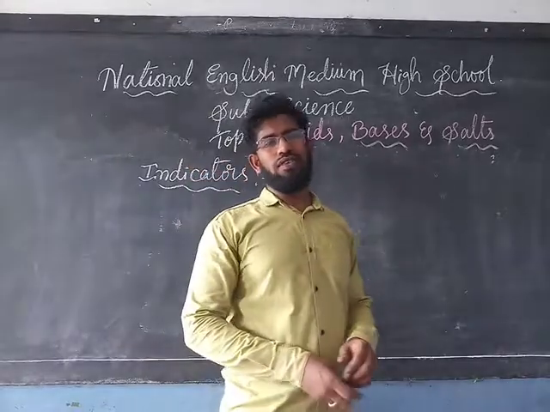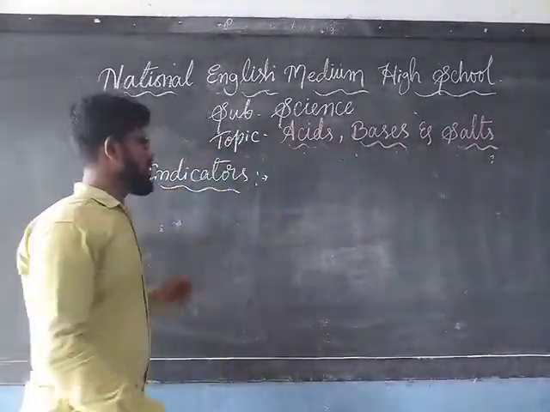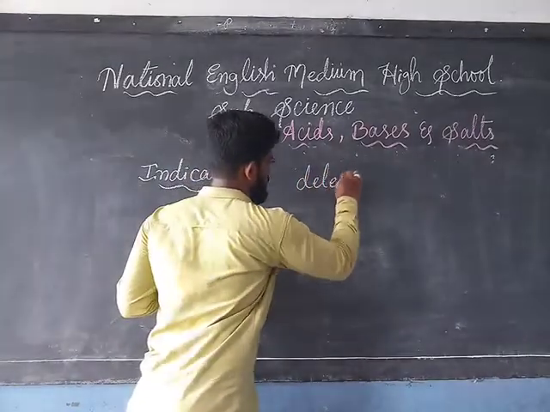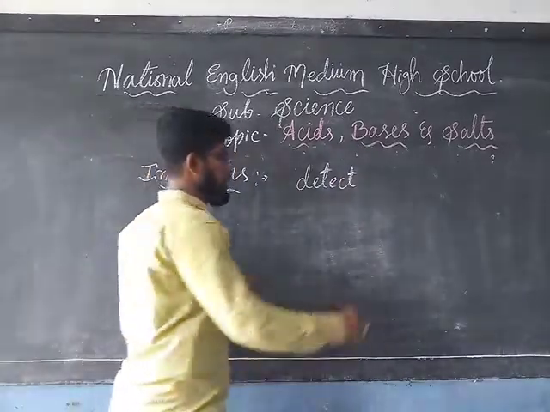Okay, dear students, at last we will study about the indicators. What do you mean by indicators? Indicators are the substances which are used to detect the acidic or basic nature of a substance based on their pH level.